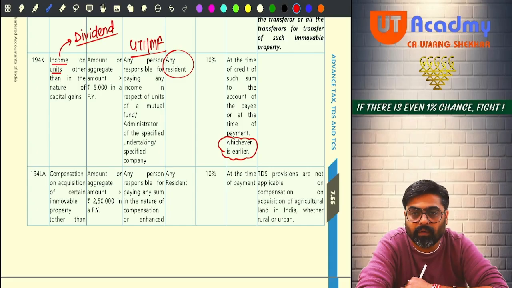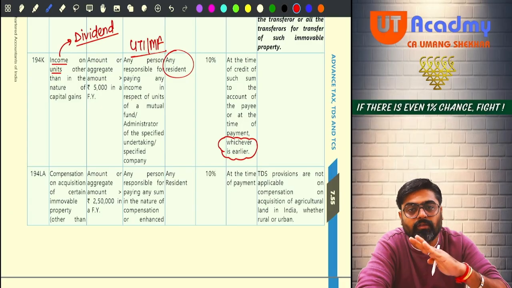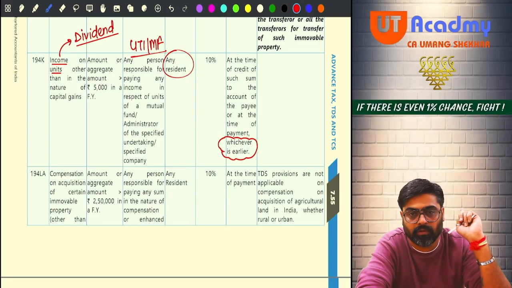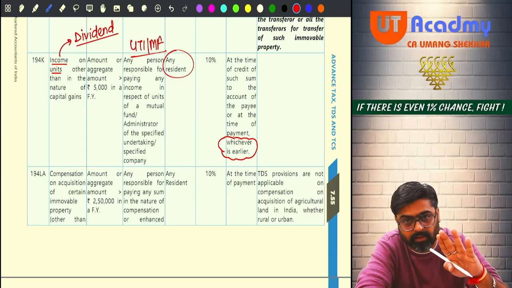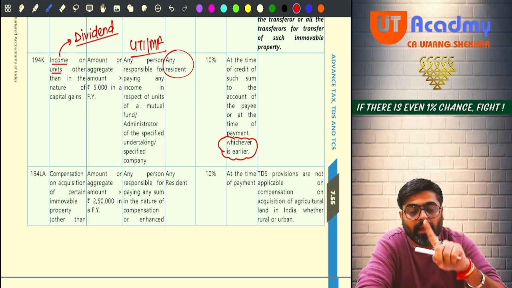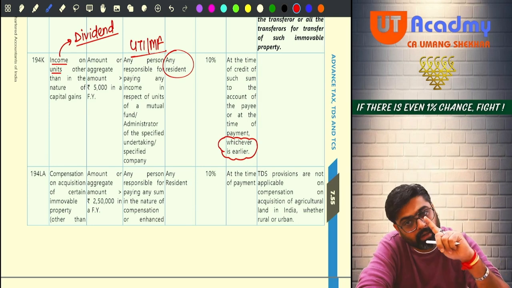Sure. Now this was your 194K. So 194K. What is the difference? Domestic company dividend to shareholders, resident shareholder. TDS will be deducted 10% at the time of payment or distribution, as the case may be. And what is the rate of TDS? 10% rate. TDS will be deducted in all the cases.